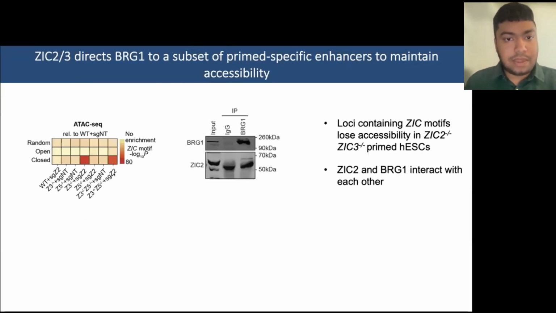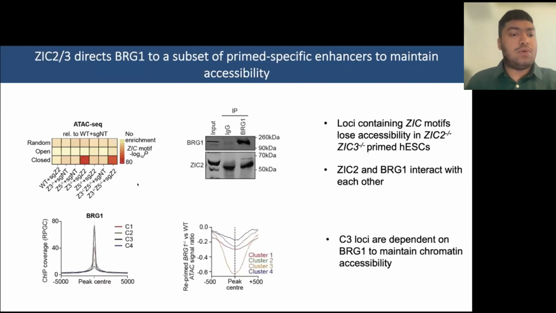And next, we also conducted co-IP of BRG1 this time, and we observed interaction of BRG1 and ZIG2, suggesting that ZIG2 and BRG1 might play a role in keeping primed-specific ATAC peaks open during primed pluripotency. So we mined published ChIP-seq data sets, and we observed BRG1 being very highly occupied over C3 loci. Again, these are the primed-specific enhancers that I referred to earlier. And we also see that these cluster 3 loci are very dependent on BRG1 in maintaining accessibility.